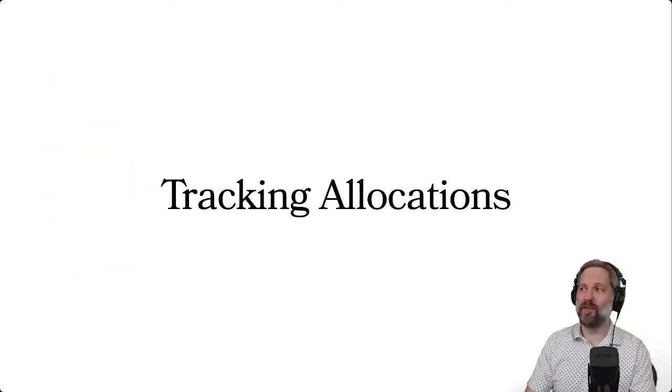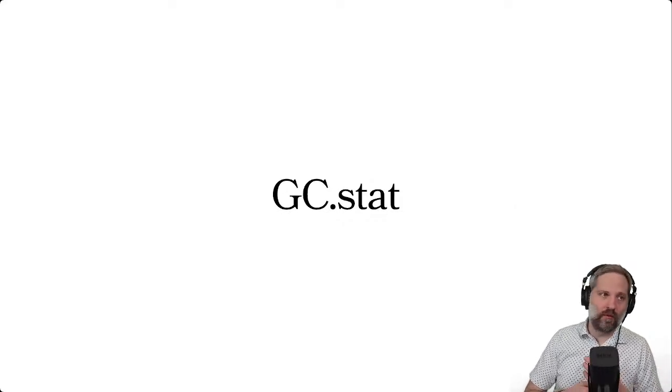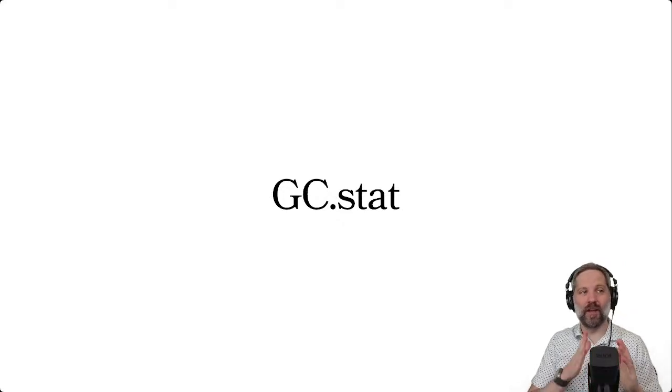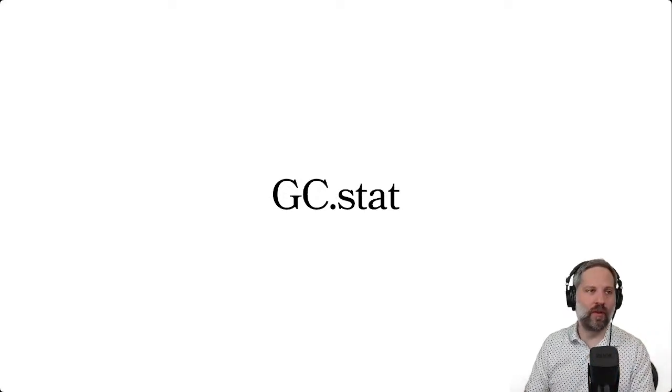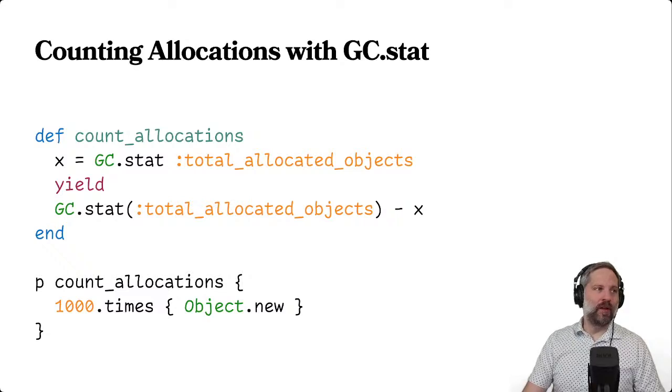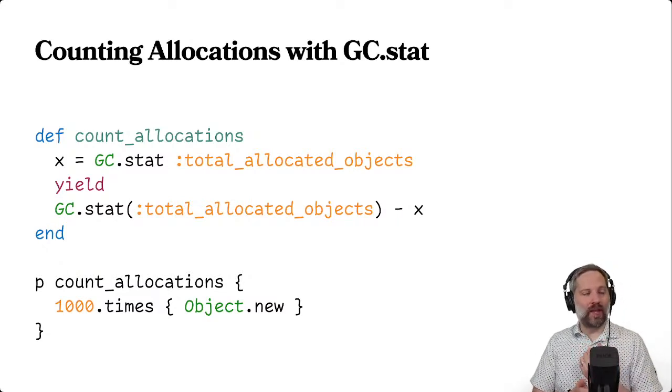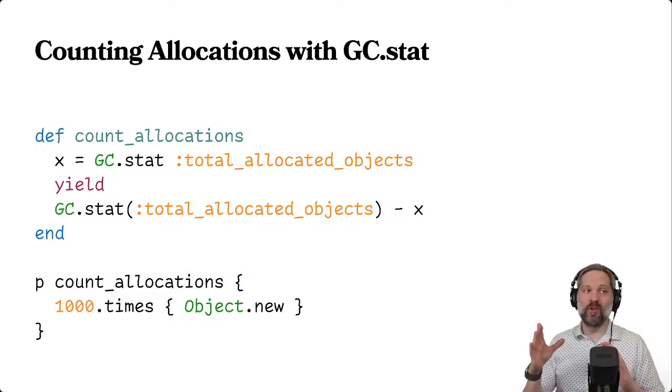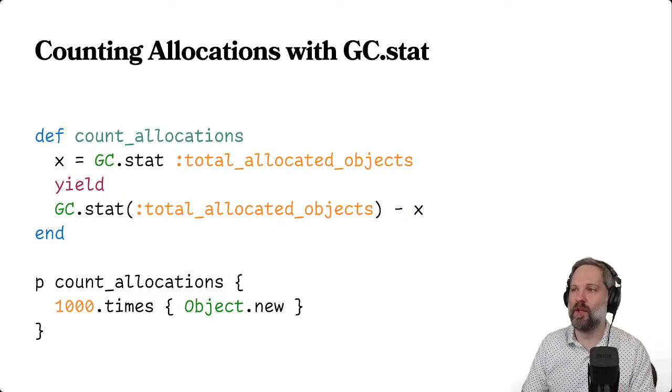So we have to figure out how we are going to track Ruby allocations. One thing I was thinking is we could use GC.stat and say, okay, every time we make a sample, we could say how many allocations have happened since the last sample. So here's kind of an idea. This code here lets you count allocations. You can ask how many allocations have happened total, since the GC keeps track of that for your application. Then subtract it from the last time, and you know how many allocations happened between each of these.